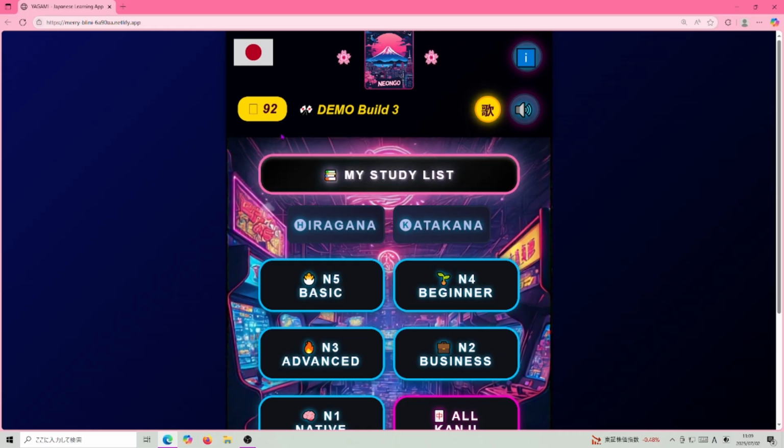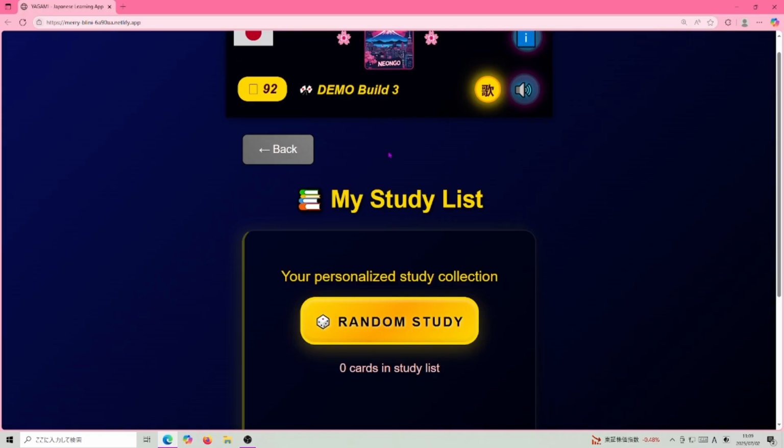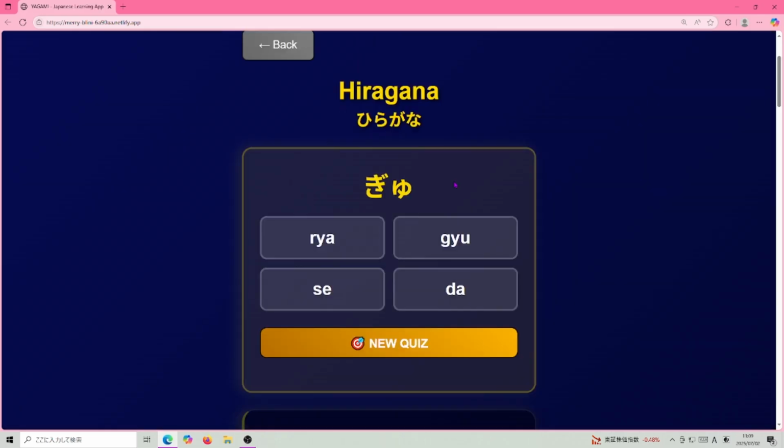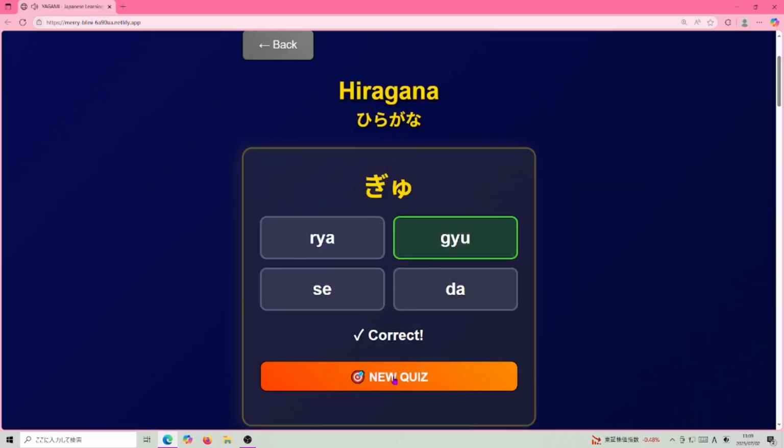First of all, this is like Anki. Personally, for me, it's better. I will use this. You have your study list over here, so the cards you mark, you can just add to your study list, and you can study them just like Anki, the digital flashcard application, right?